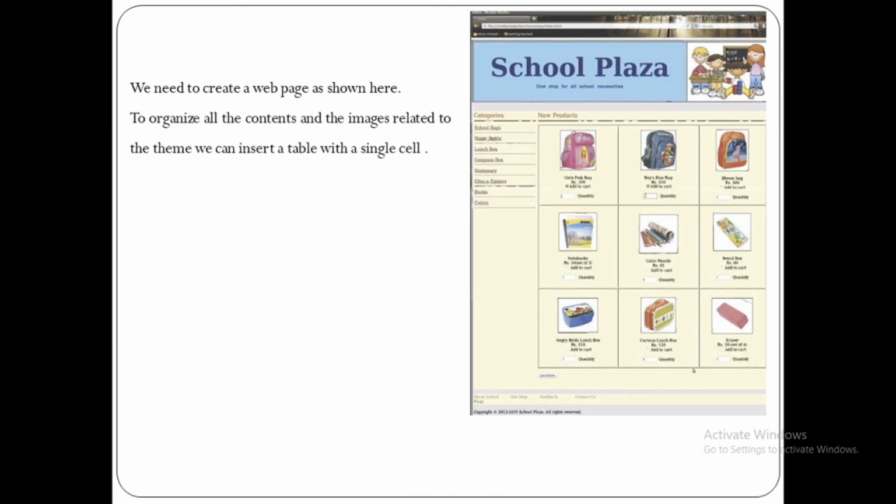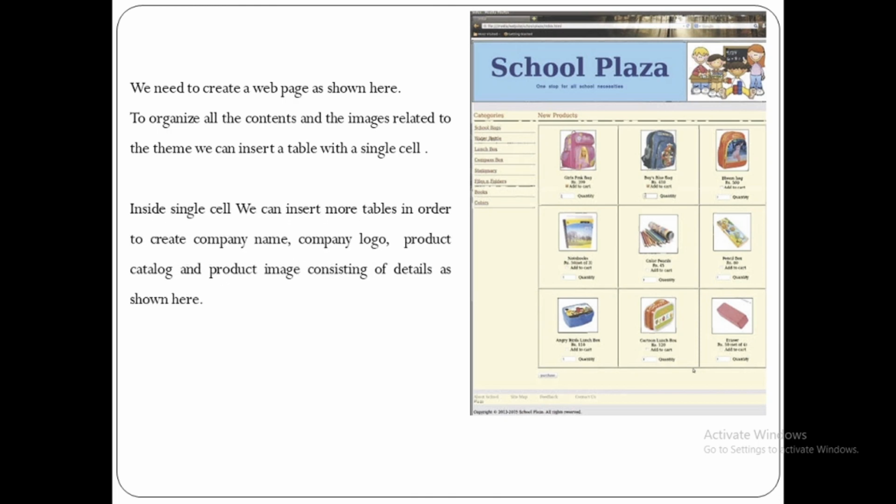So if you want to create such a website, then you can create a single cell of a table. Inside that cell you can create another table. So this way we can create our website in an organized manner. So inside the single cell we can insert more tables in order to create the company name, company logo, product catalog and product image consisting of details as shown here.